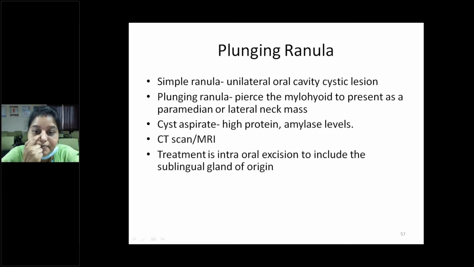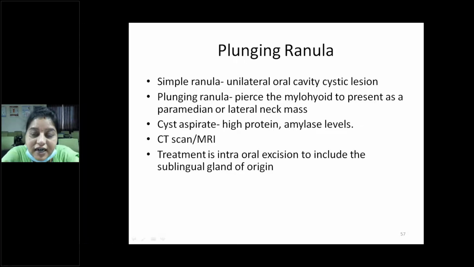So what is the plunging ranula? A simple ranula is a unilateral oral cavity cystic swelling. A plunging ranula pierces the mylohyoid to present as a paramedian or lateral neck mass. If you aspirate the cyst, it will be rich in protein and mucin levels.